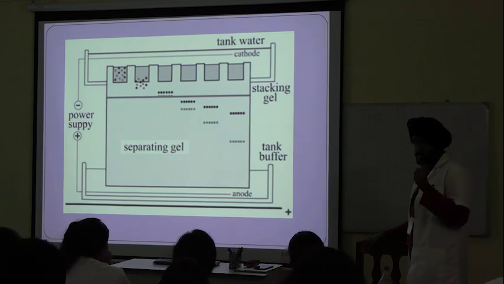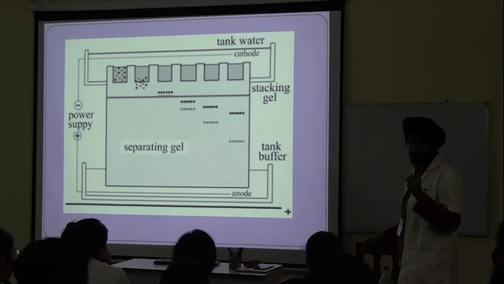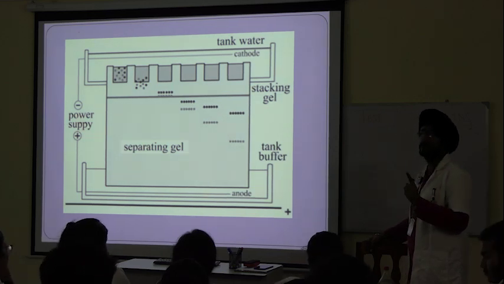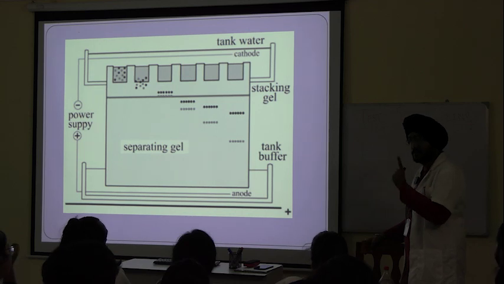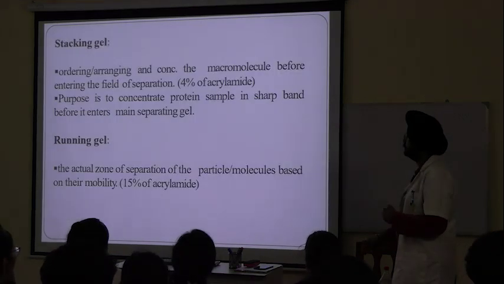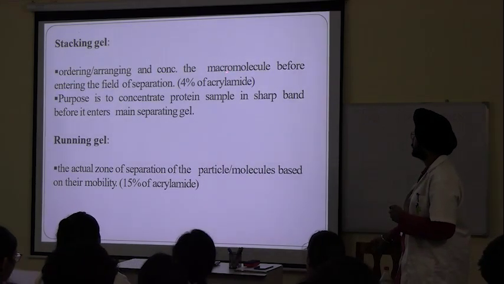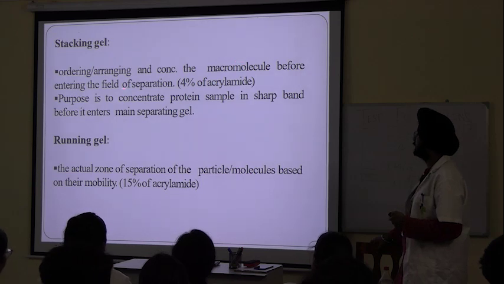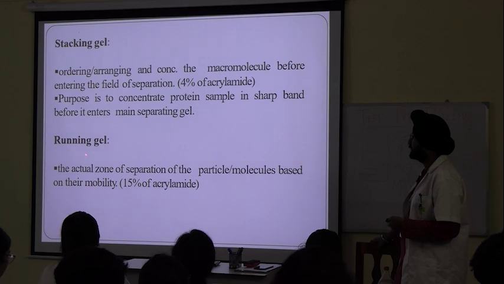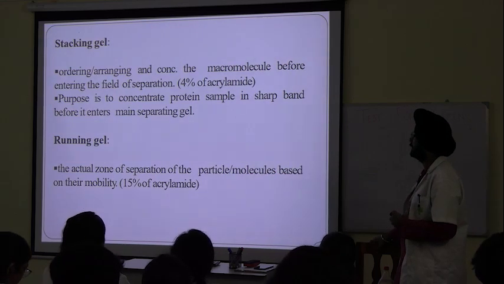This concept of SDS PAGE, you have to memorize: how gel electrophoresis is different from SDS PAGE. Stacking gel: ordering, arranging and concentration of macromolecules before entering the field of separation, 4% acrylamide. Running gel: the actual zone of separation of molecules based on their mobility.